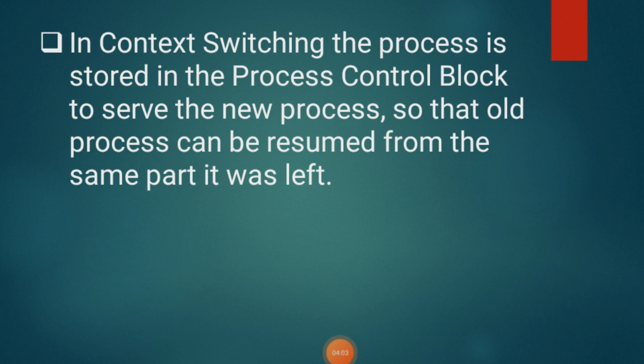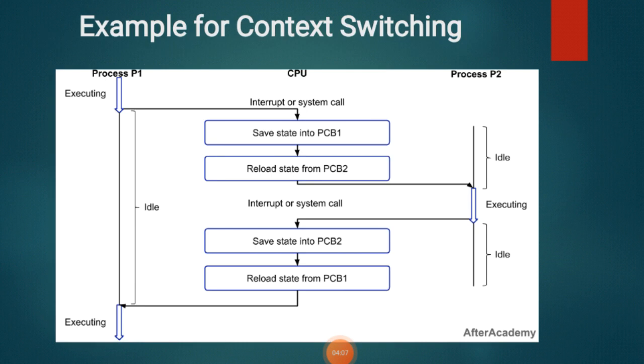Now we'll see how context switching happens according to this diagram. In this diagram, initially the process P1 is in the running state. You can see there are two processes, P1 and P2.